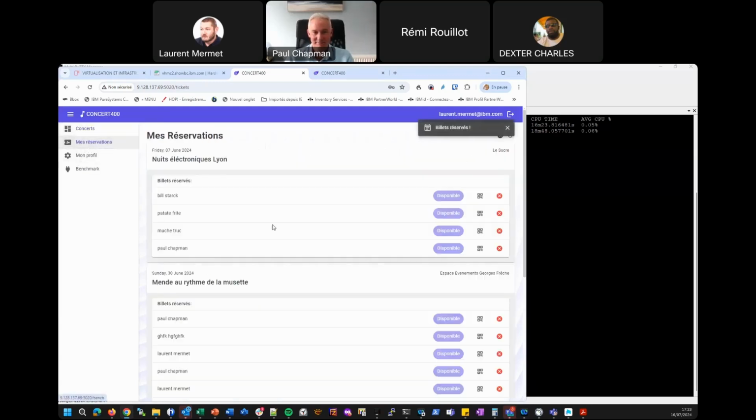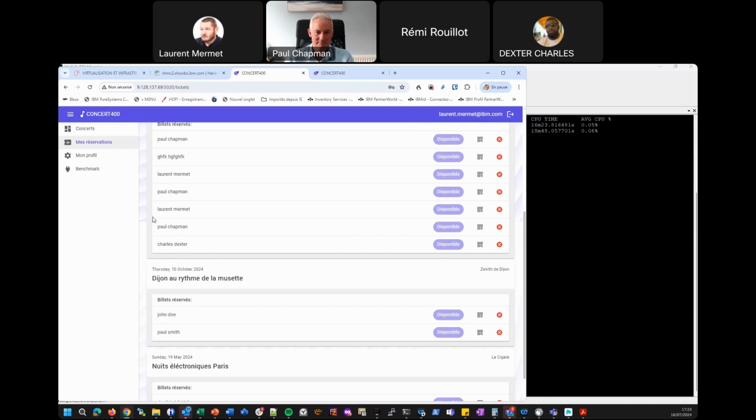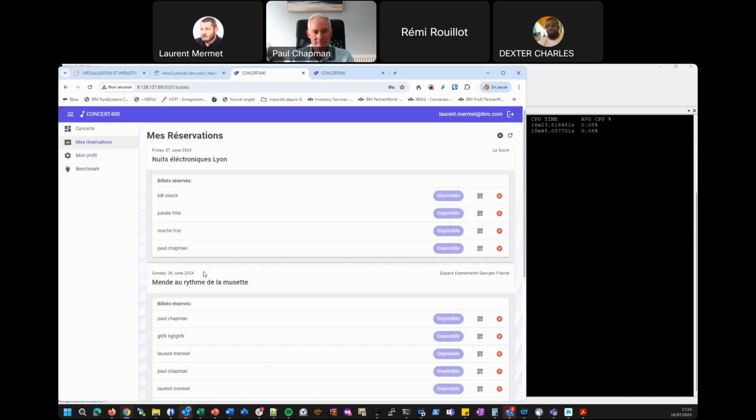See, if I go in my reservation, now I can see, where is it? Yeah, I have created this ticket. So I have a new ticket and I have a QR code. I can have different booking reservations in this website. So now, if I'm at the entry of the concert, sorry for my English, nobody's perfect.